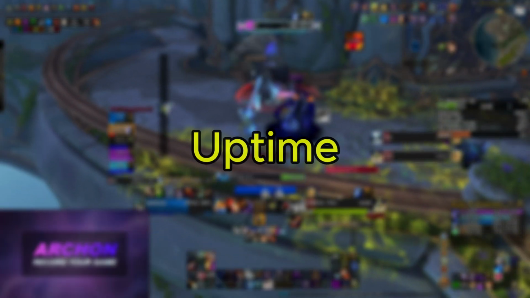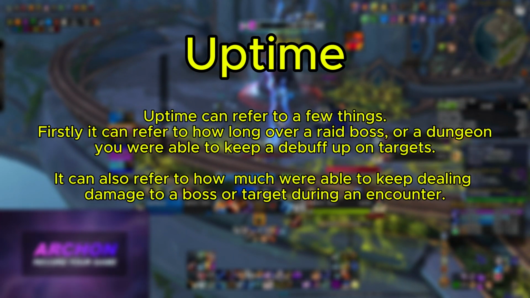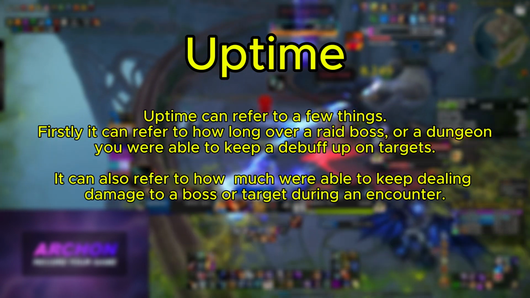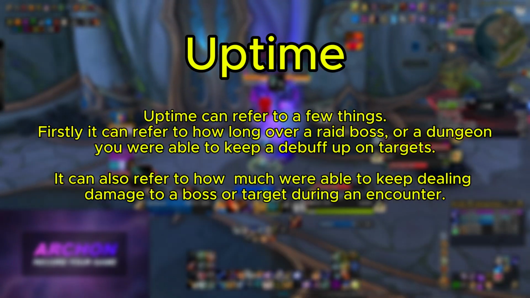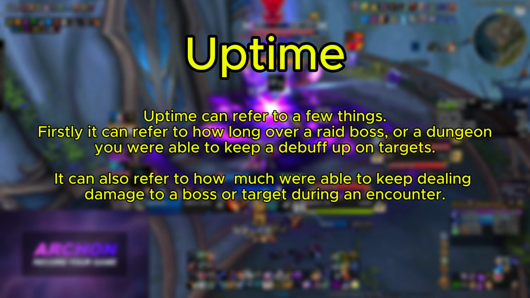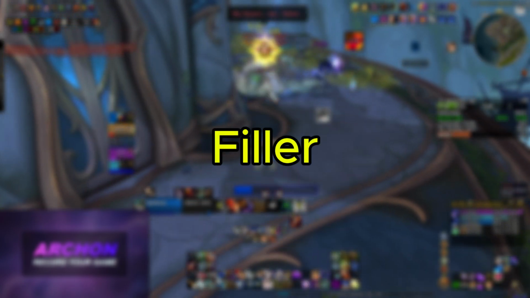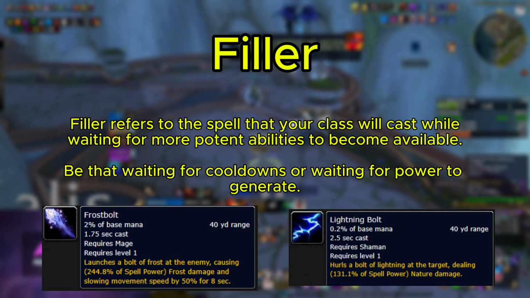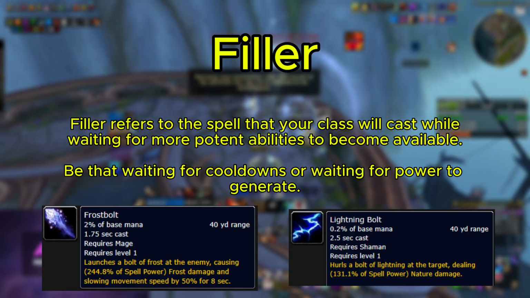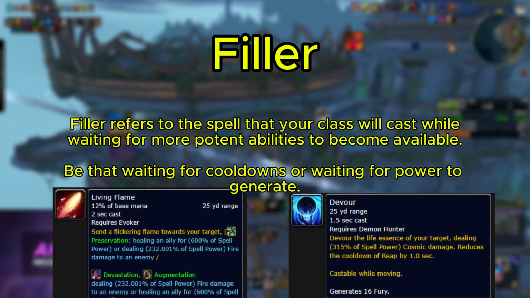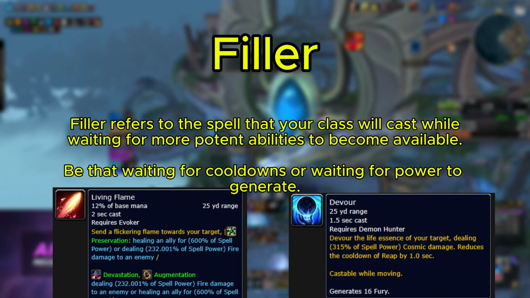Uptime. Uptime can refer to a few things. Firstly, it can refer to how long over a raid boss or dungeon you were able to keep up a debuff on targets. It can also refer to how much you were able to keep dealing damage to a boss or target during an encounter. Filler. Filler refers to the spell that your class will cast while waiting for more potent abilities to become available, be that waiting for cooldowns or waiting for the power to generate to cast those spells.